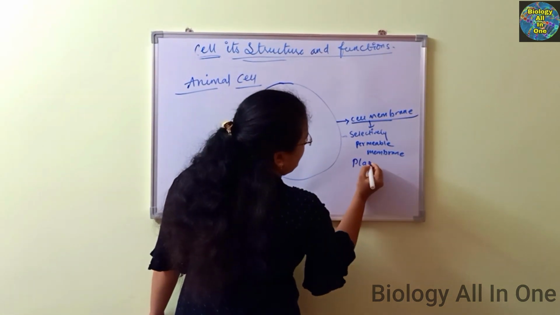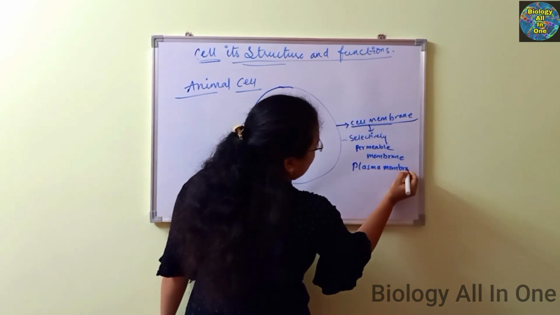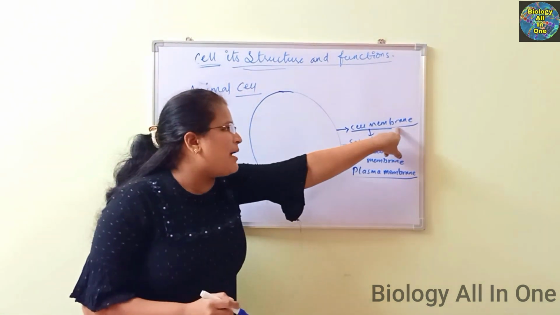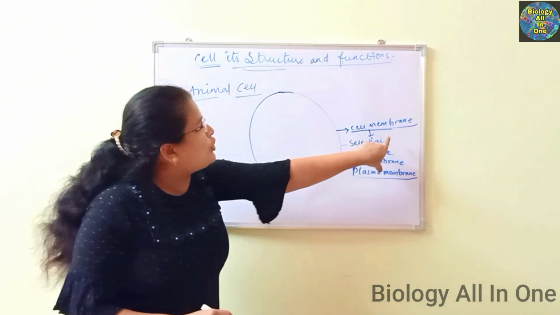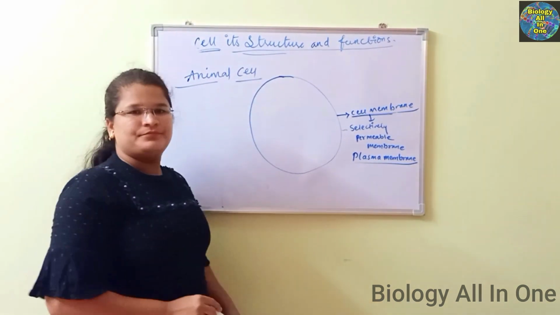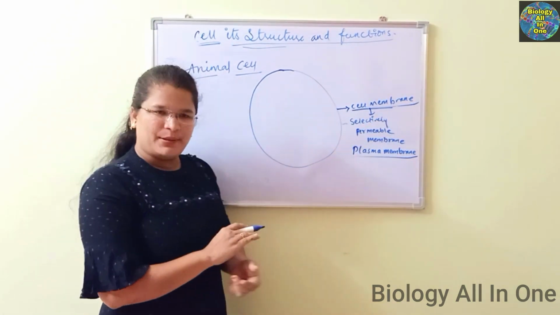One more name it has is the plasma membrane. The first name is cell membrane. It is known as the cell membrane because it is protecting the cell. It is around the cell. That's the reason it is known as the cell membrane.